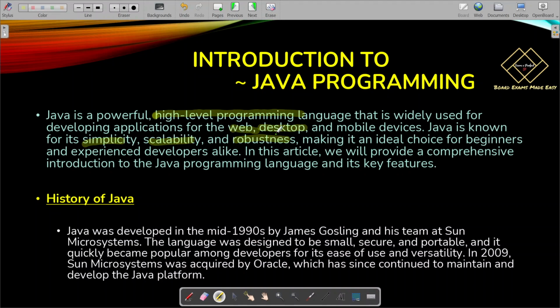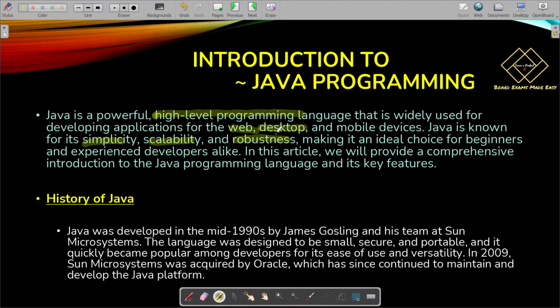Now, what does these terms mean? Simplicity means Java is a simple language. It is easy for beginners to understand. However, if we go down to developing applications, maybe sometimes it gets difficult. But for beginners, I would say it's an easy language along with Python.